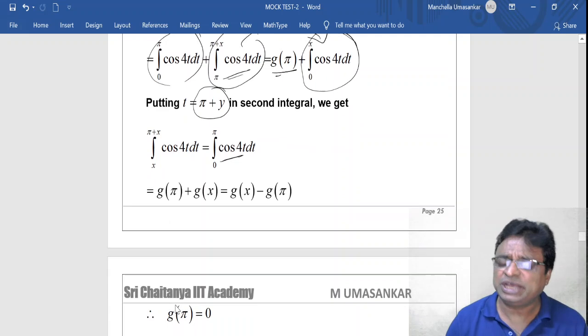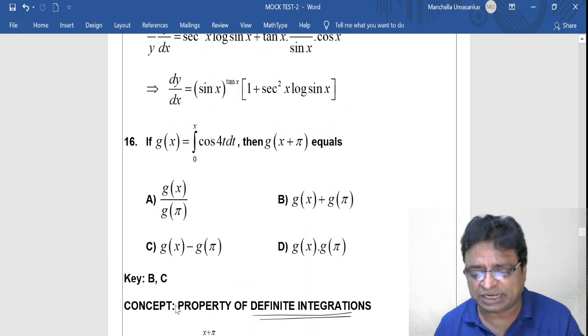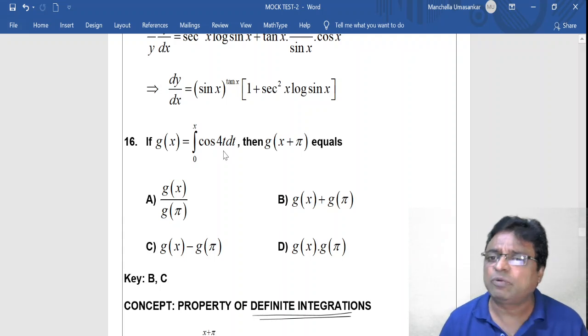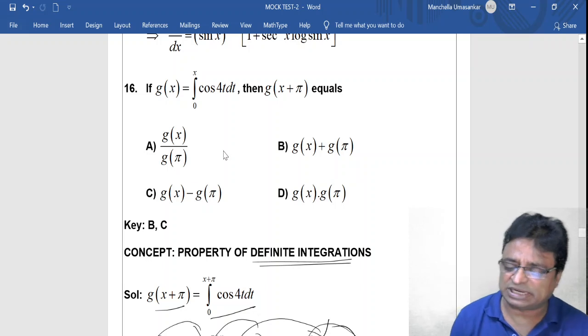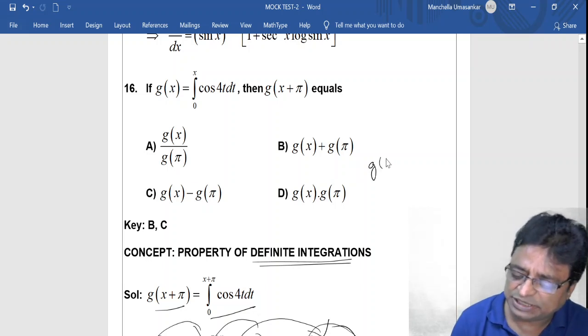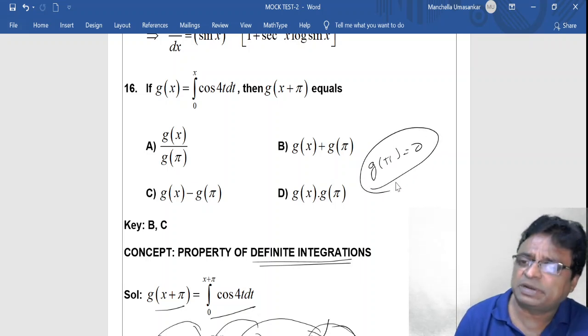So here if I substitute pi directly in the given question, that means integral 0 to pi cos 4t, what is integral 0 to pi cos 4t? 0. So in the problem itself, the value of g of pi is 0. Directly you can get it. So this is the turning point. Actually people are ignoring this point.